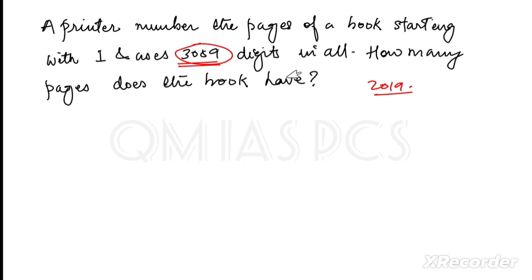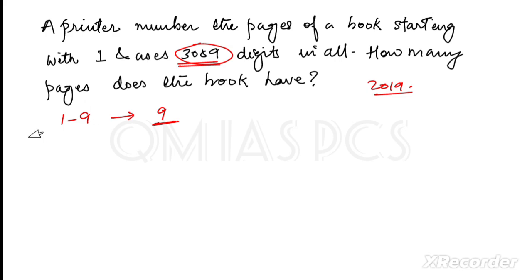If you start in a systematic order, as I always say, it can be solved easily, otherwise it will be difficult to solve. So start from the initial thing. From 1 to 9, how many digits are used here? Only 9 digits: 1 2 3 4 5 6 7 8 9. We have to count only digits; there is no compulsion of which digit we are using.